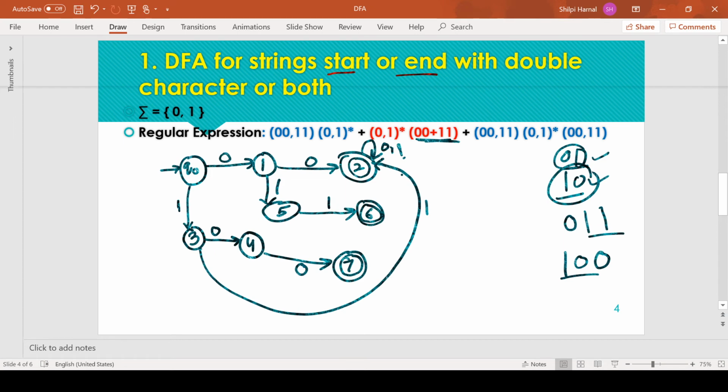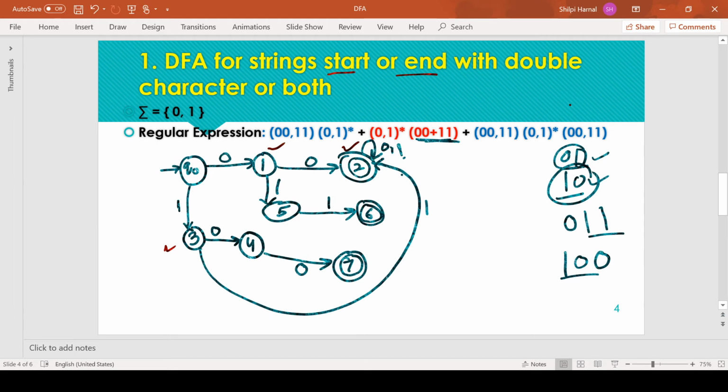Now we just need to complete the states, and for completing the states we need to define the remaining transitions. Now Q0 is complete, Q1 is complete, Q3 is complete, Q2 is complete. States 4, 5, 6, 7 are not complete.